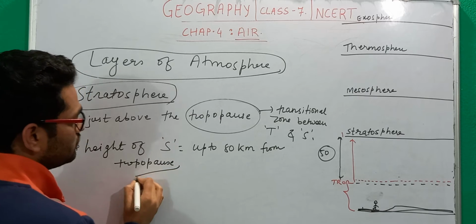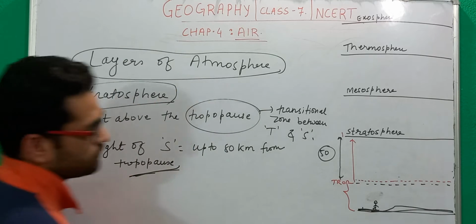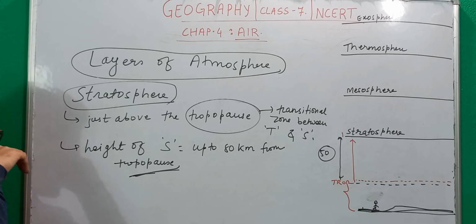So it may go up to a height of 50 kilometer, but that is not significant.